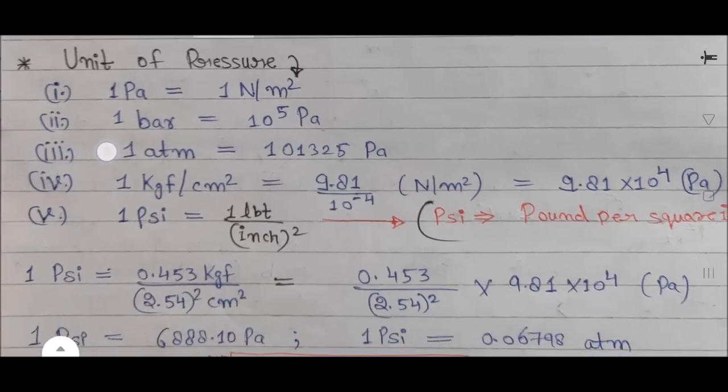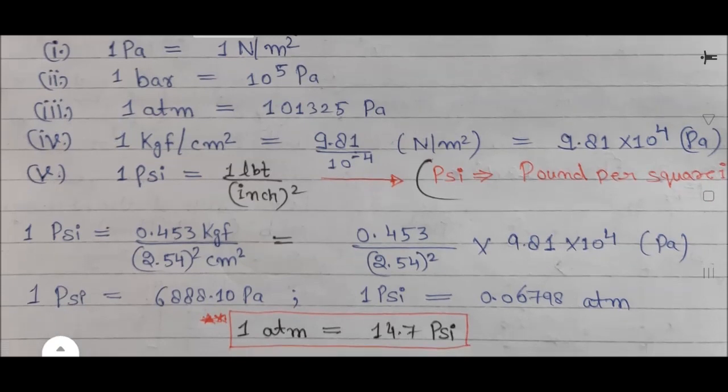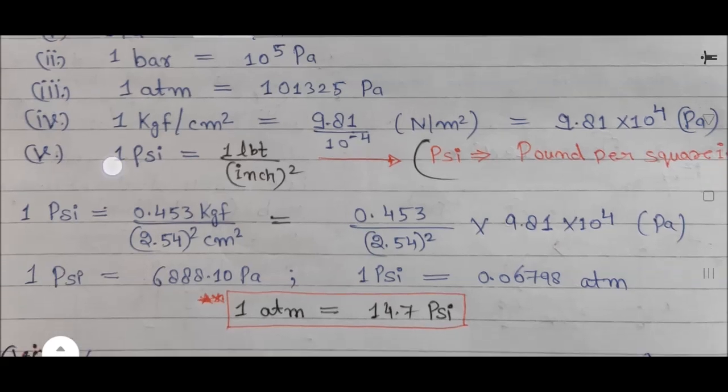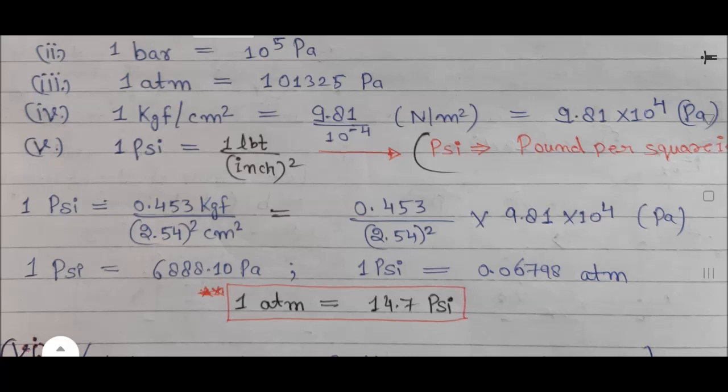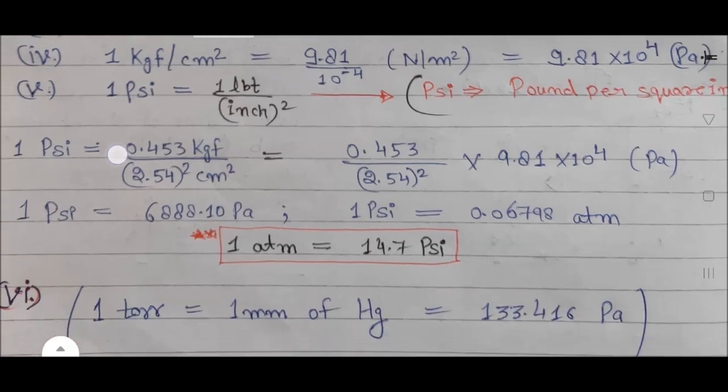1 psi, that is pound per square inch, is equal to 1 lbf upon inch square, and 1 lbf is equal to 0.453 kgf, and 1 kgf is equal to 9.81 cross 10 to the power 4 Pascal, and 1 inch is equal to 2.54 centimeter. So by solving this, we have 1 psi is equal to 6894.76 Pascal, and 1 psi is equal to 0.06798 atmosphere, and 1 atmosphere is equal to 14.7 psi.